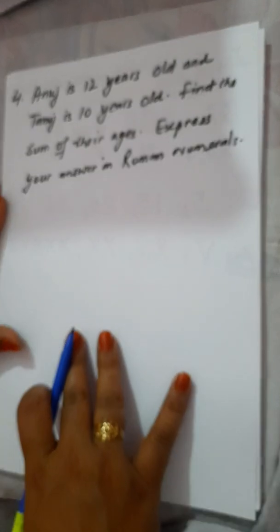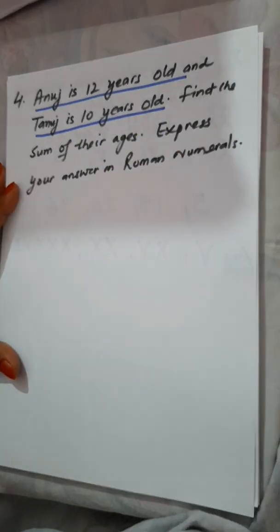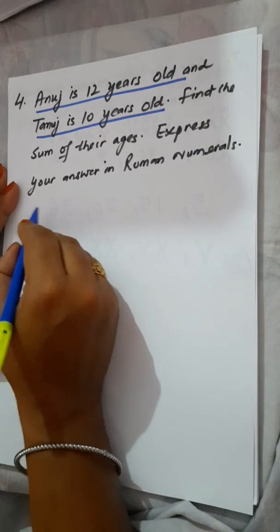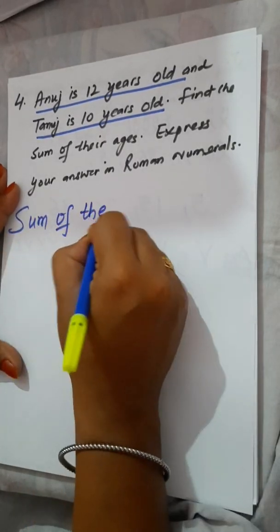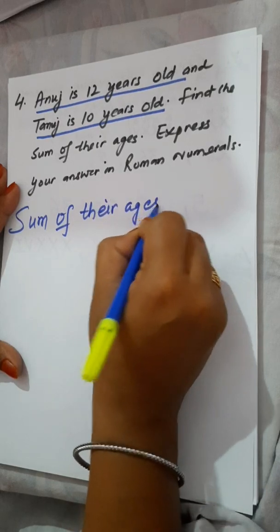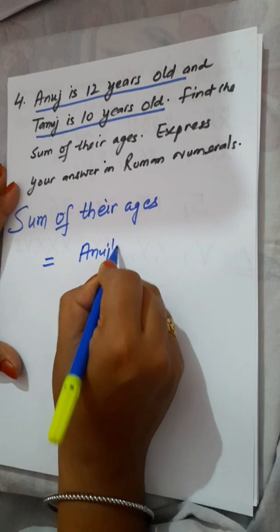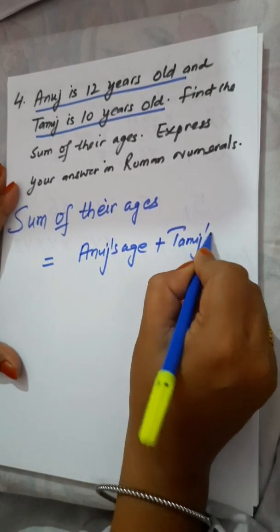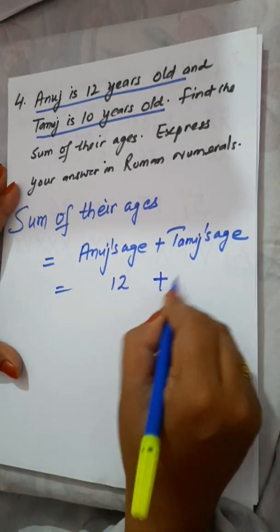Now we have question number 4. Anuj is 12 years old. Tanuj is 10 years old. Find the sum of their ages. Express your answer in Roman numerals. Now you have to find the sum of their ages. So this is equals to Anuj's age plus Tanuj's age, which is equals to 12 plus 10.